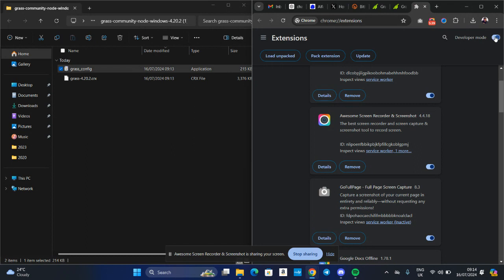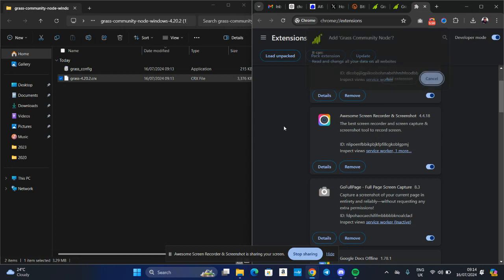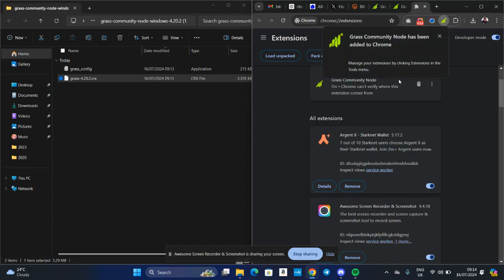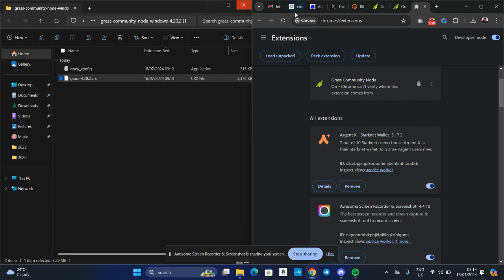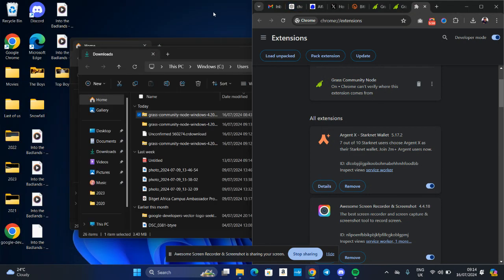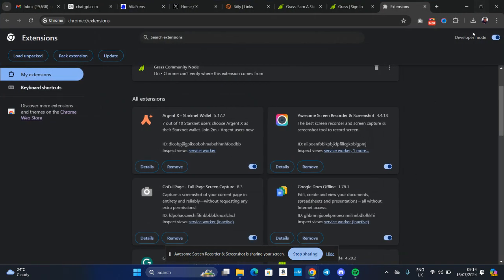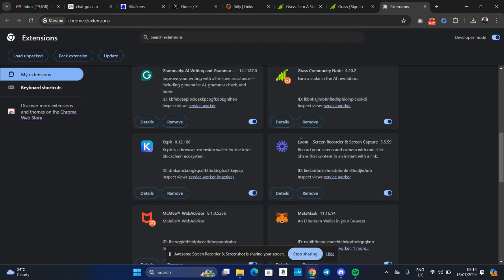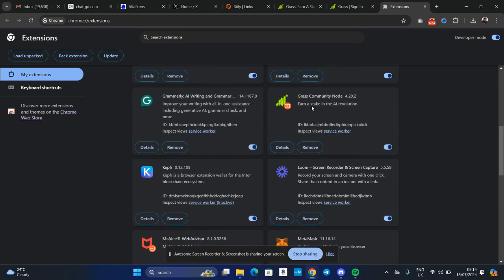This is very important. It has to be enabled for you to be able to install an extension from outside. So what I do is I right click, drag and drop here. I click on add extension and boom. So what I'll do is close this page and expand this one so you'll be able to see properly. And yeah, you can see the Grass extension is already here.